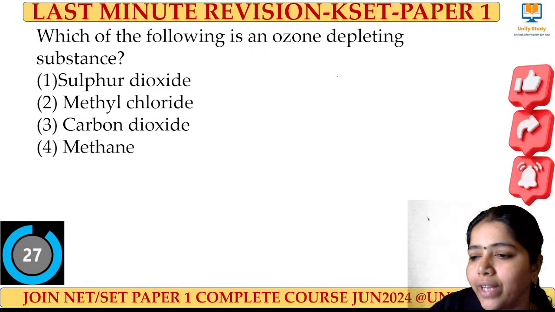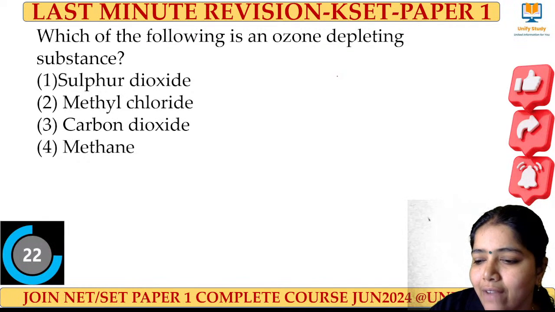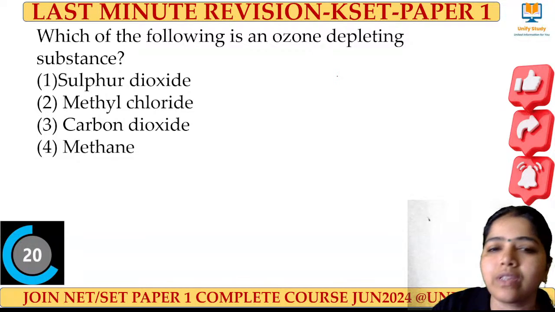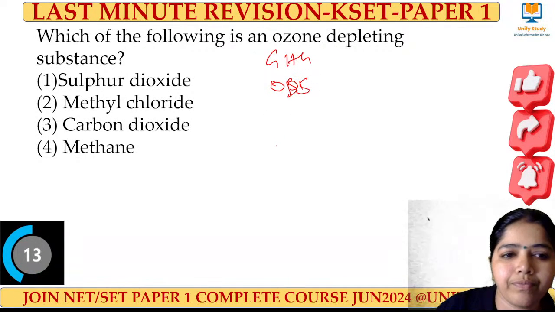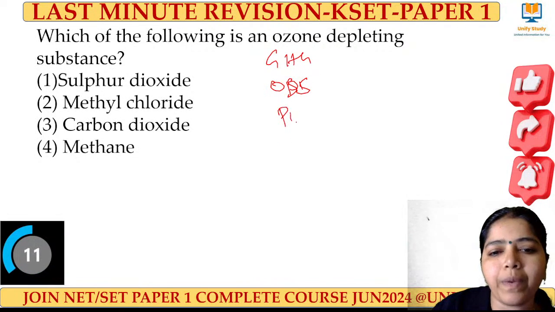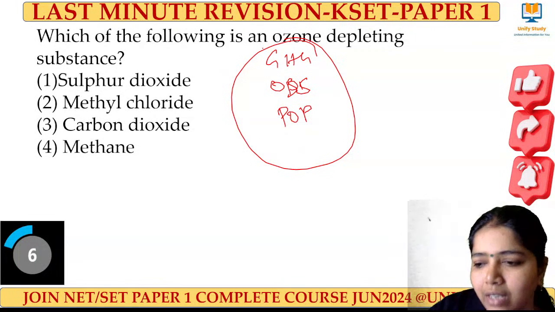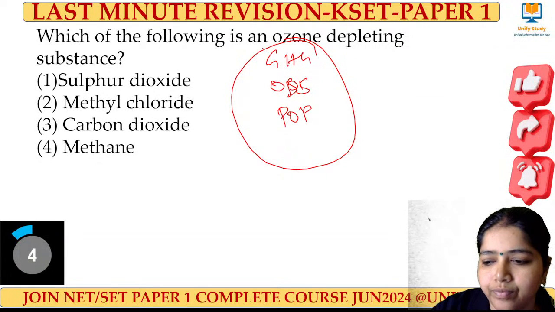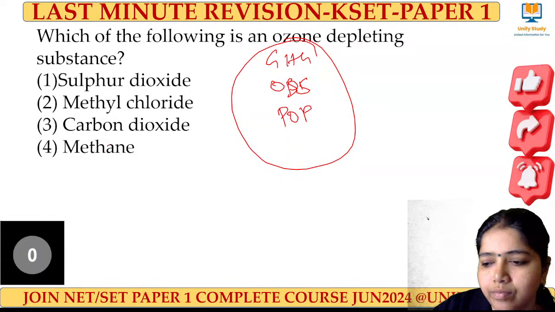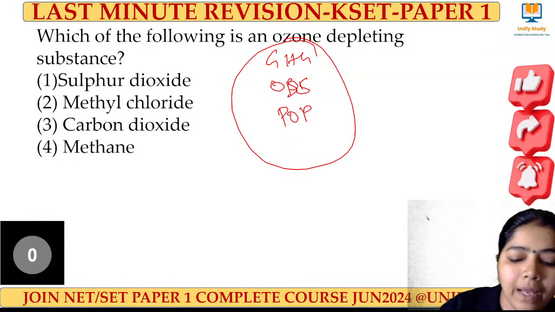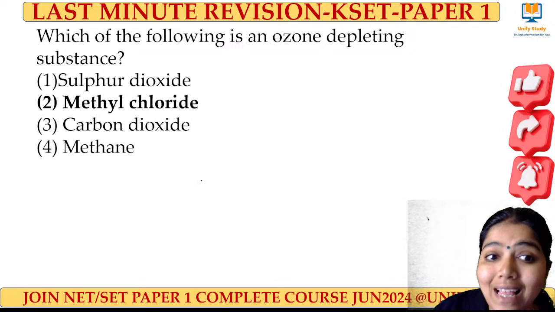Next one is the ODS, which we call ozone depleting substances. As I have told you many times, we have to be clear about a few gases like greenhouse gases, ODS, and POPs. These are all the things that we have to keep in memory, which we have done many times. The right answer for this question is methyl chloride.